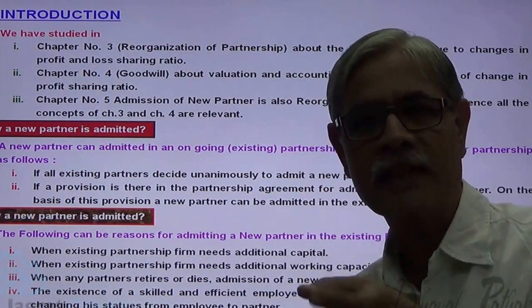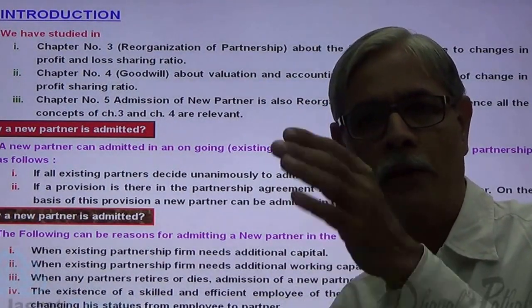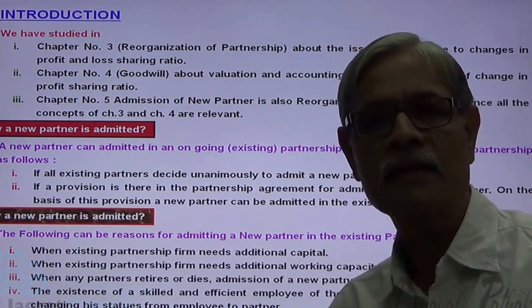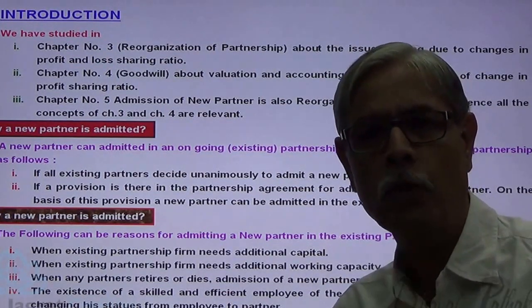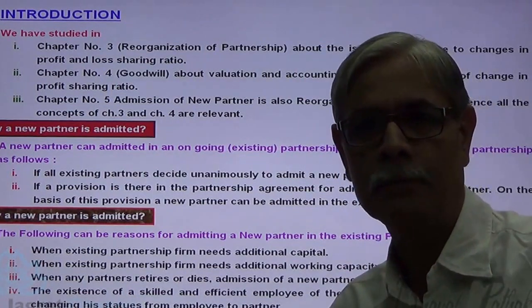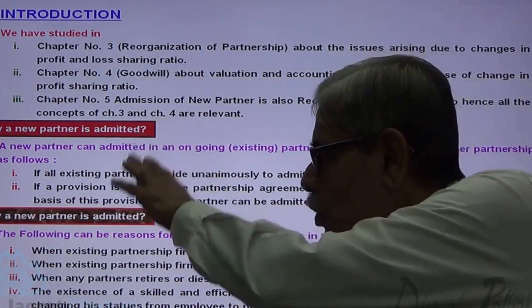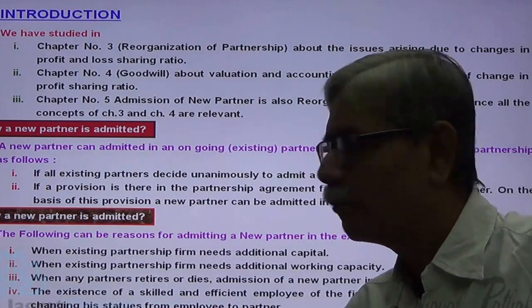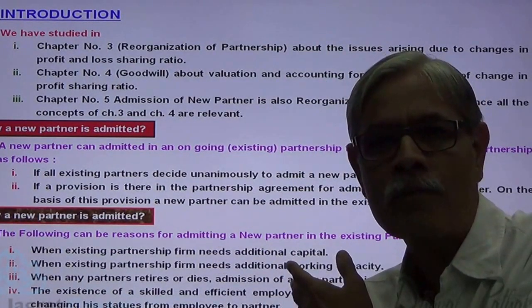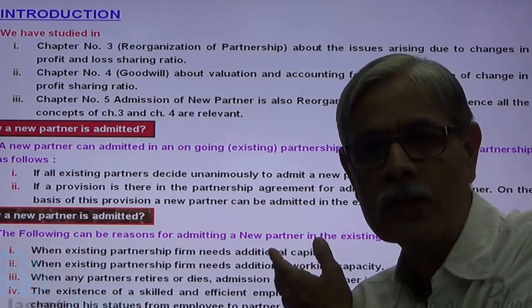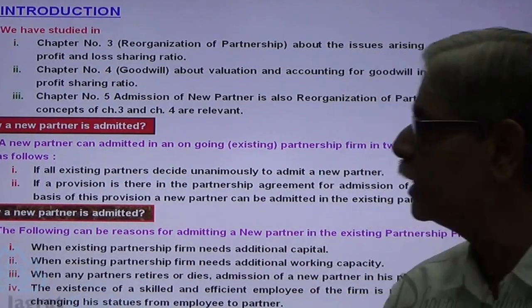So his status in a firm changes from employee to a partner, and under such circumstances also, there can be an admission of a new partner to an existing firm. So, why is a new partner admitted? These are the normal reasons that you have understood. Now I want to consider